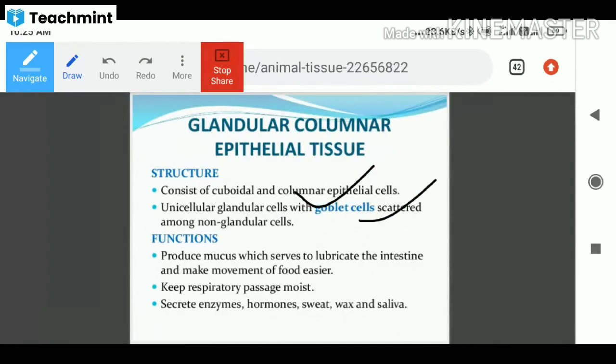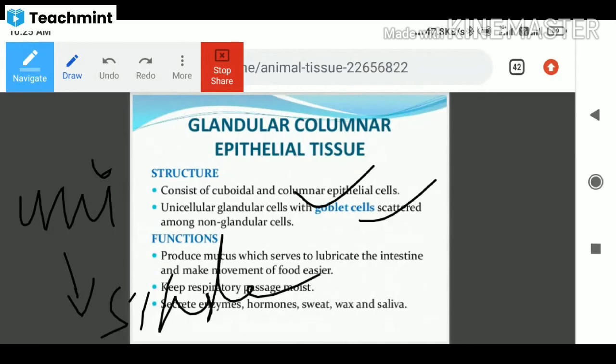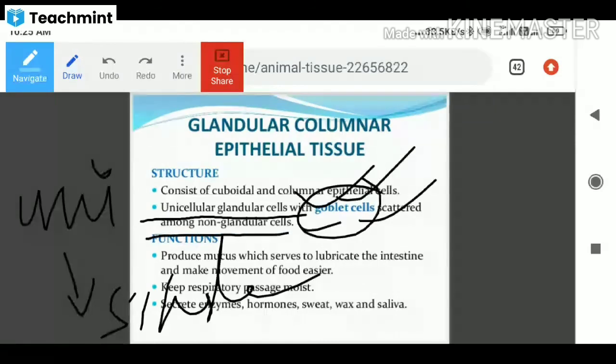Unicellular is nothing but glandular cells composed of a single cell, uni meaning single, with goblet cells scattered among the non-glandular cells.